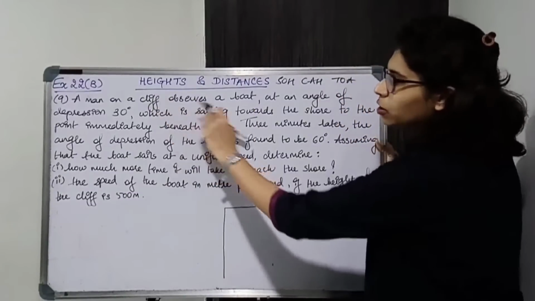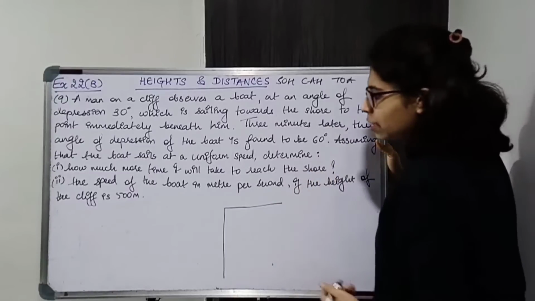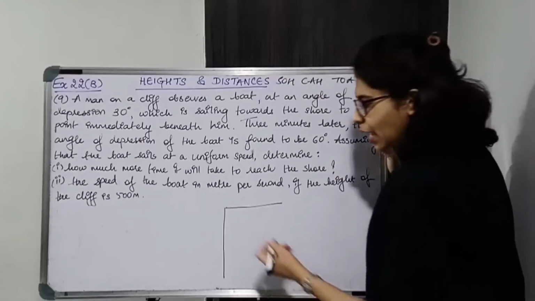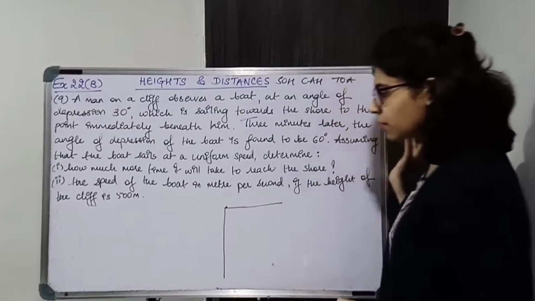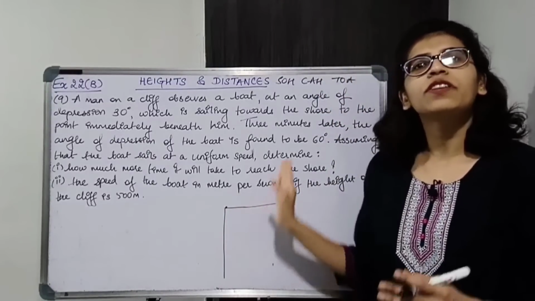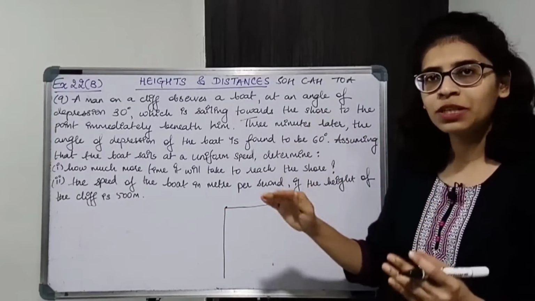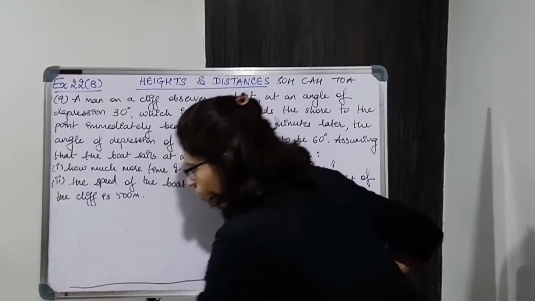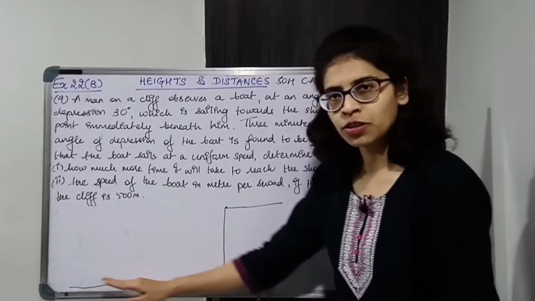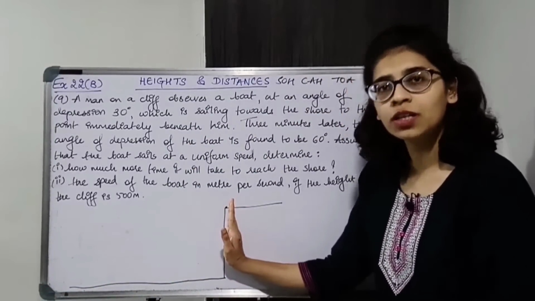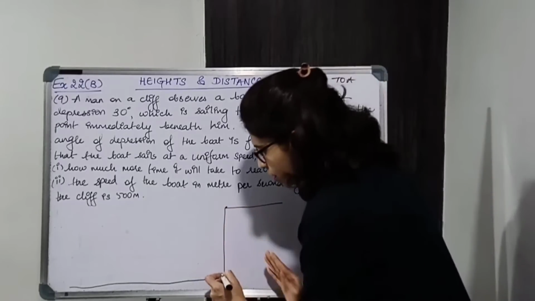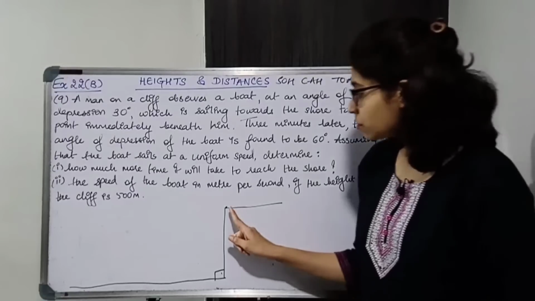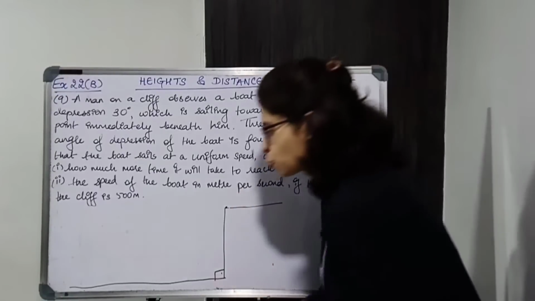Now there is a man on a cliff and he is observing a boat. There is a man on the cliff means we are going to consider a man on top of the cliff. From the top of the cliff the man is observing a boat. He is observing a boat means there is water here. Now the water's surface is horizontal, this cliff is vertical, so it is going to form a 90 degree angle.